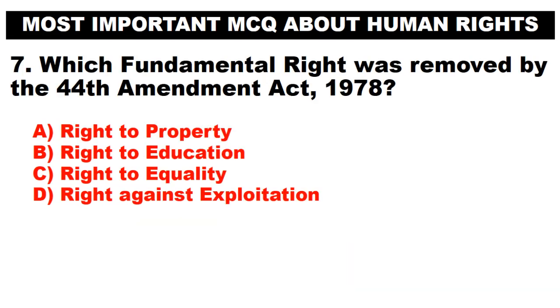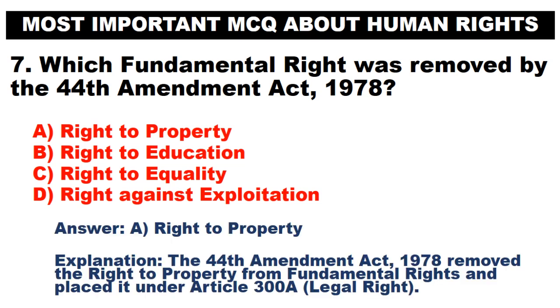Which fundamental right was removed by the 44th Amendment Act, 1978? A. Right to property. B. Right to education. C. Right to equality. D. Right against exploitation. Answer. A. Right to property. The 44th Amendment Act, 1978 removed the right to property from fundamental rights and placed it under Article 300A as a legal right.